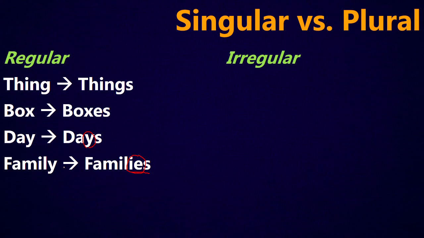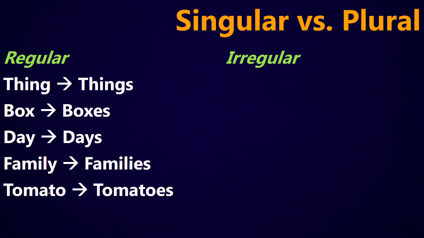So if you look before the Y, we have a consonant. So here, if you have a vowel before the Y, we don't change the Y. If you have a consonant before the Y, then we change it to IES. That's the difference here. So if there's a vowel before the Y, it doesn't change. If there's a consonant before the Y, it changes to IES.